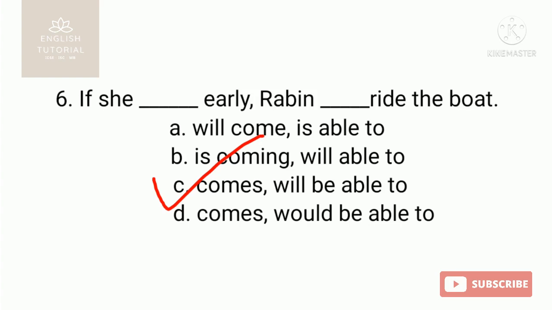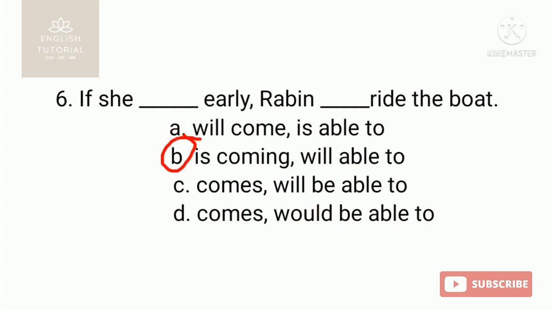But now why won't A, B and D be the answer here? If you choose A, it deviates from the rule I said, that the if clause after the noun or pronoun takes the indefinite form of verb, so will come will not be right. So this is gone.